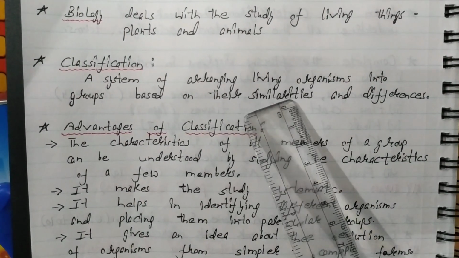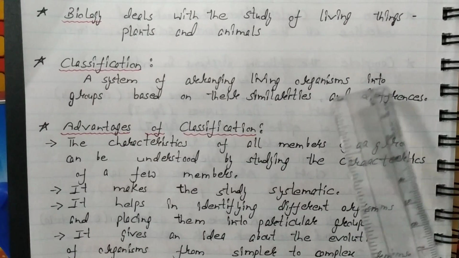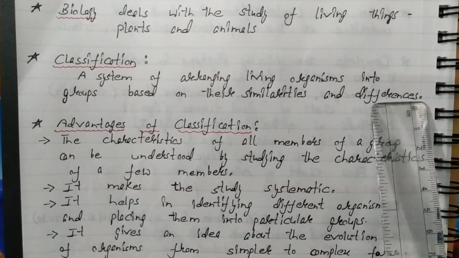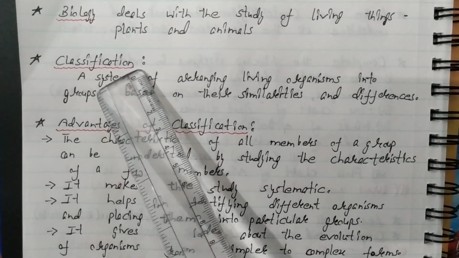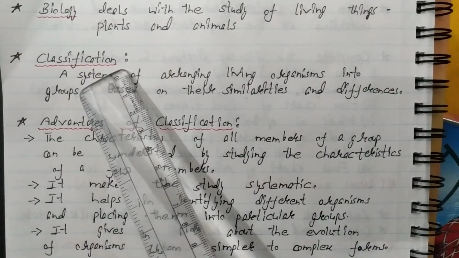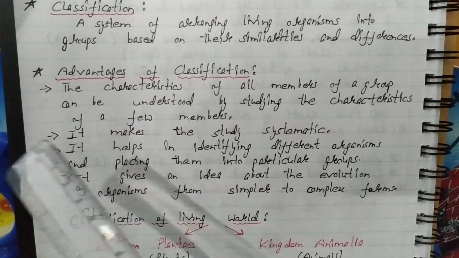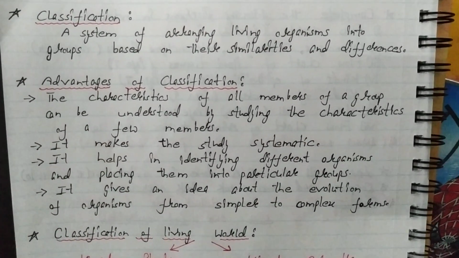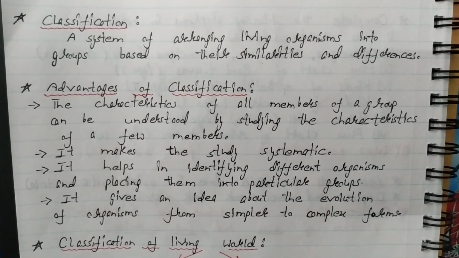The organisms with similar characteristics are placed in the same group, and the organisms which have differences in their characters are placed in different groups. So this is classification, meaning categorization or grouping of living organisms. Then we discussed the advantages of classification. It is given in your book also. You can read carefully from the book.